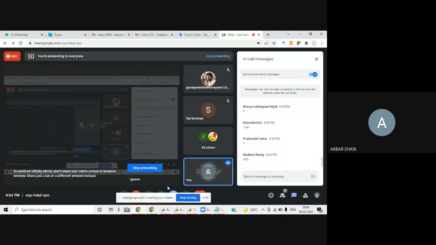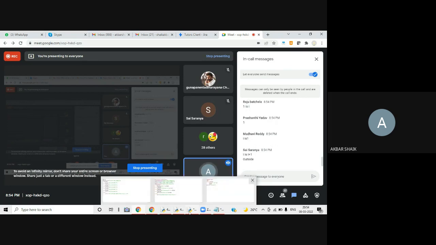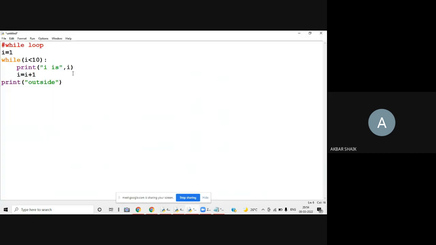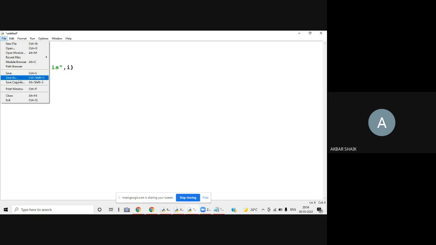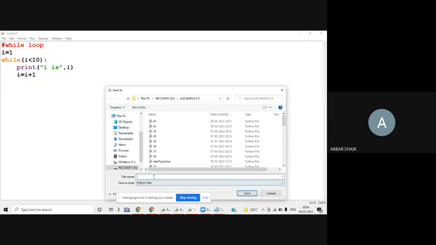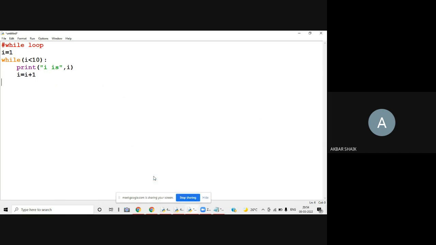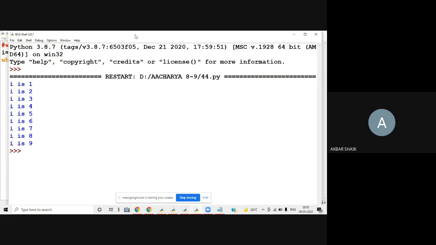The output of this program is that I value will be printed from 1 to 9, and after printing 1 to 9, outside will be printed. Let me delete this line first, later I'll add it. So here the I value will be printed from 1 to 9. So we can check it out. That is the output of this program.